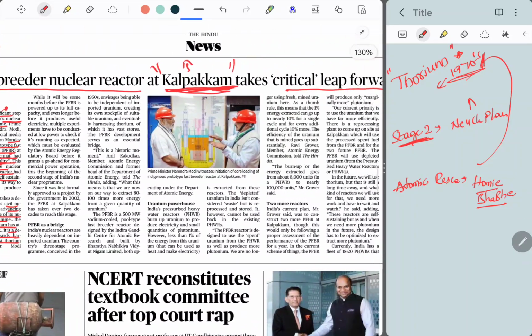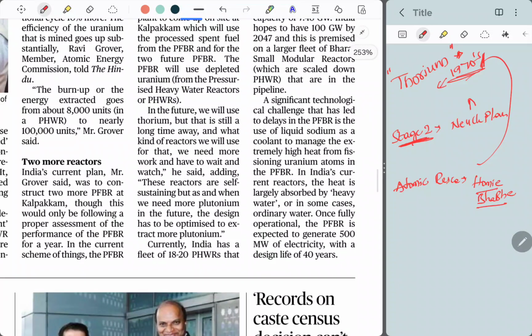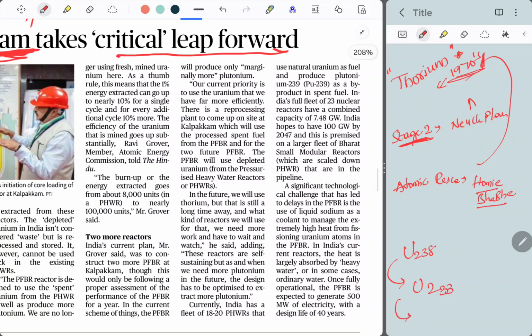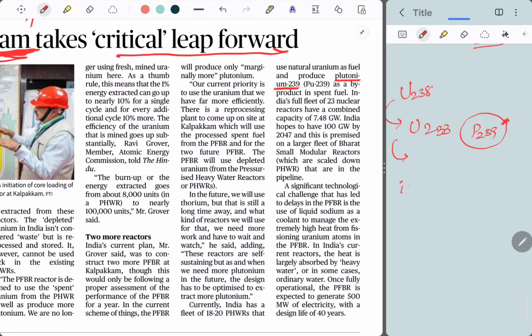And one more thing is, right now it does not use uranium-238. Generally, power reactors use the uranium-238 isotope, but this reactor uses uranium-233, and it also produces plutonium-239. This is another isotope of plutonium. First, try googling and comment what is the meaning of isotope. Isotope of uranium means what? Isotope of plutonium means what? What is the meaning of isotope in chemistry terms? This is important. Please comment your definition there.